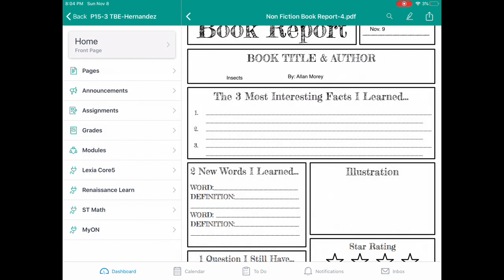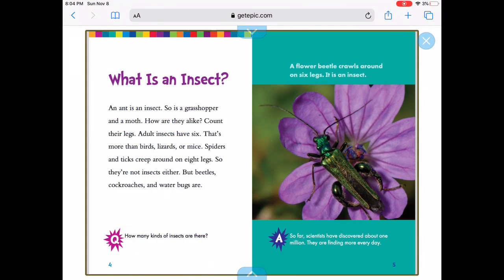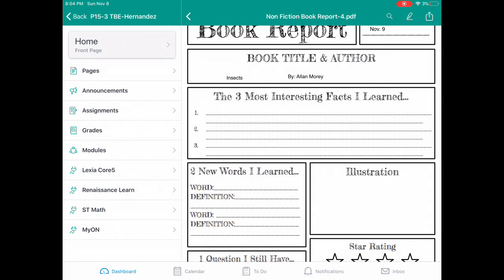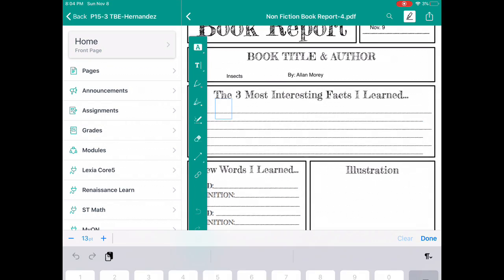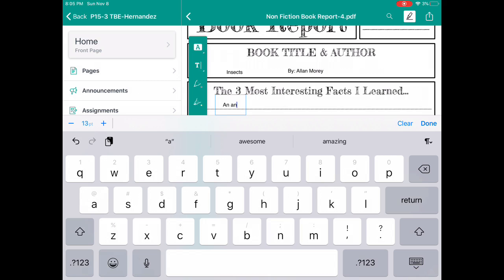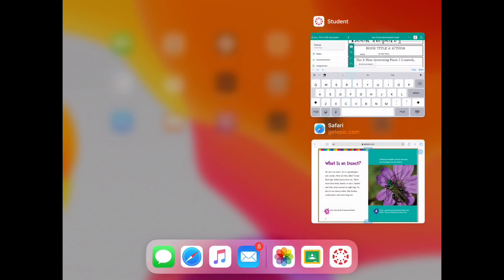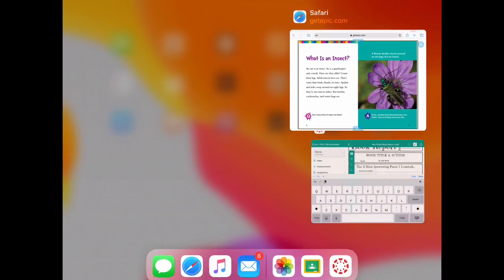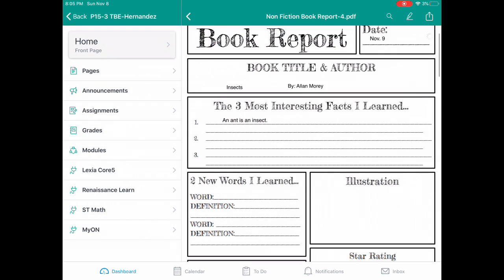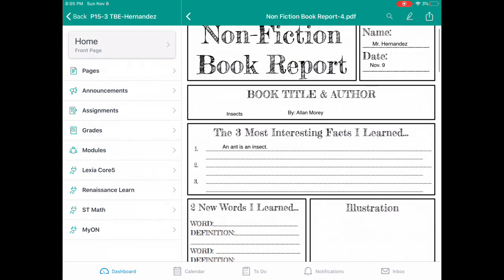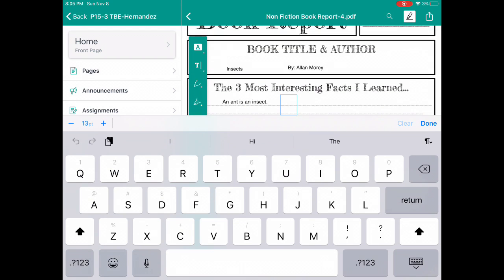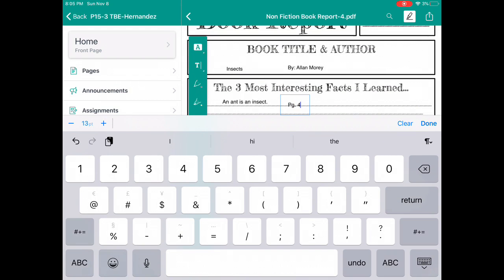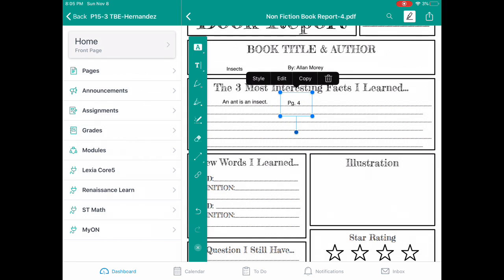So the 3 most interesting facts I learned. So facts are things that you learn in the book. So I learned an ant is an insect. You could even say that. Number 1. And I go and I type that in. An ant is an insect. And you might even want to put the page number that you found that on. I see it's on page number 4, so I'm going to go and be extra cool. And I'm going to write the abbreviation. I'm going to go back and I'm going to put page, period, 4. That means that's where I found it. Okay, I found that information on page 4.